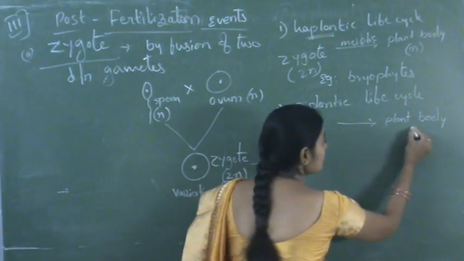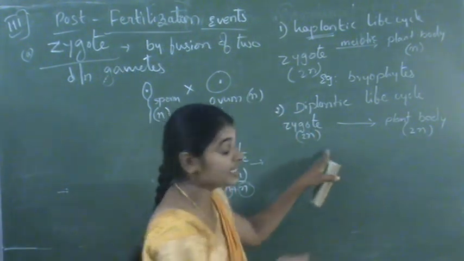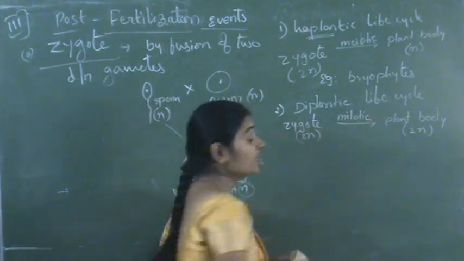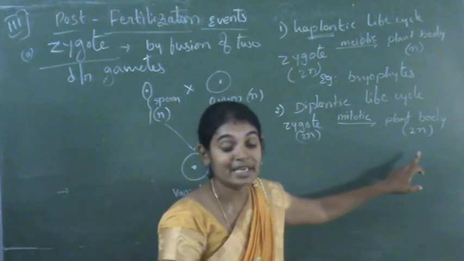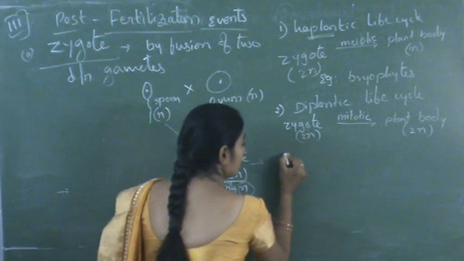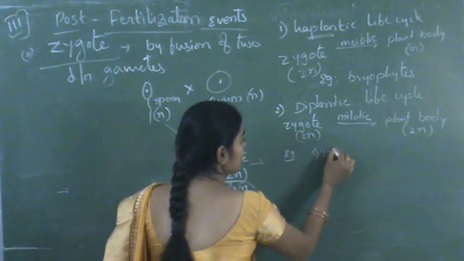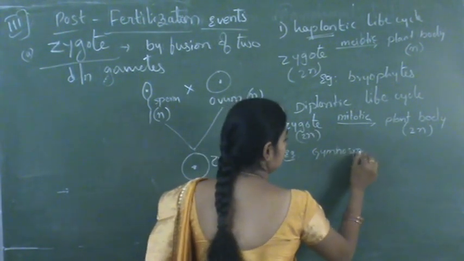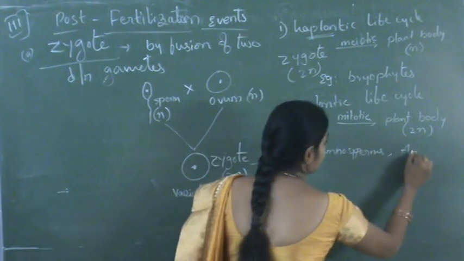So here it is also 2n, and mitotic cell division takes place, through which the same number of chromosomes is incorporated in the plant body. Examples are most of the gymnosperms and angiosperms.